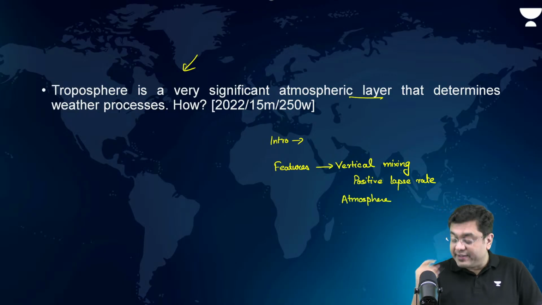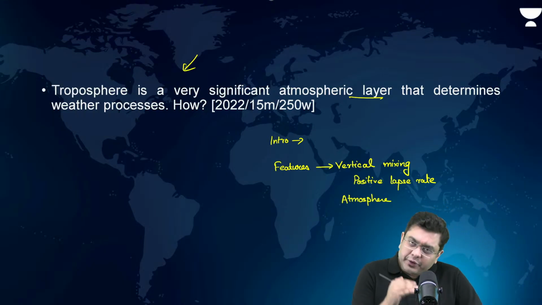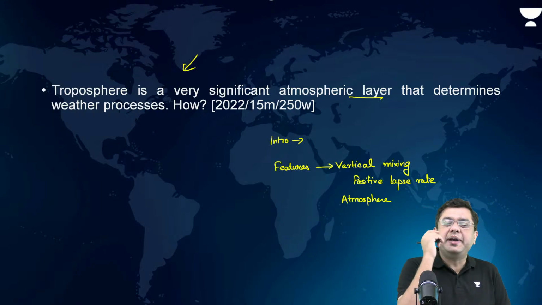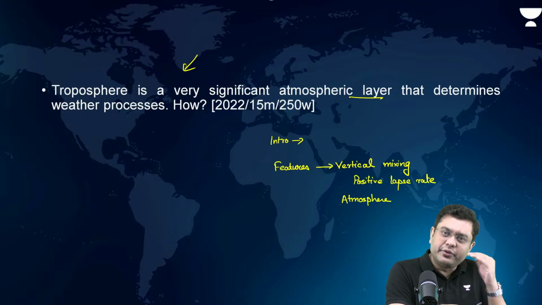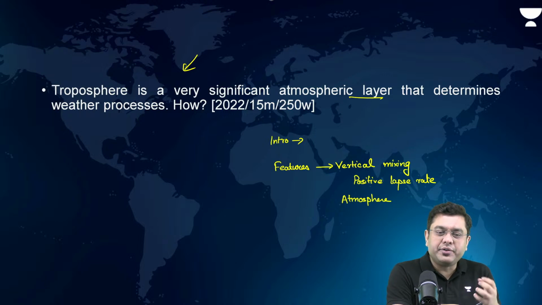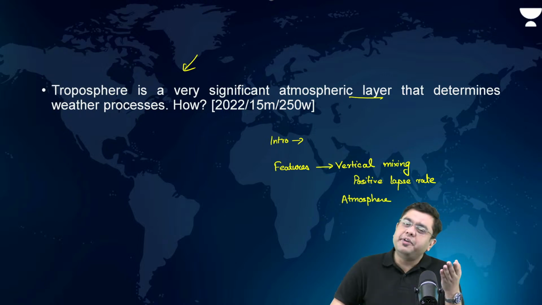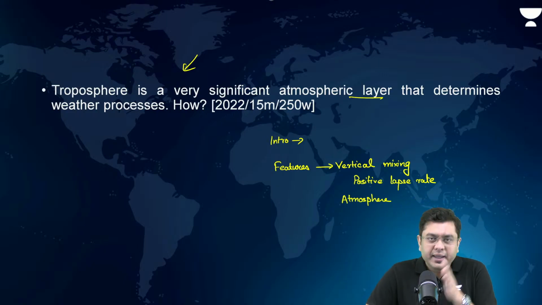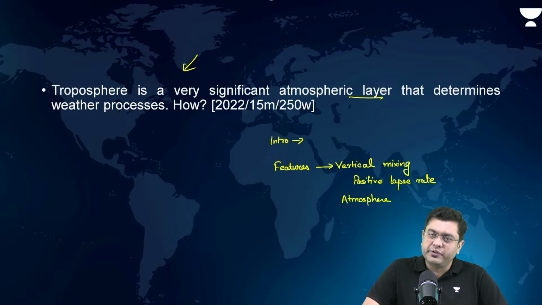Why is the atmospheric circulation restricted within the troposphere? Because beyond the troposphere, the temperature starts to increase in the stratosphere. There's a negative lapse rate. So that is why all the atmospheric circulation, cloud formation, etc., is restricted to the troposphere. So vertical mixing of air is what you have to concentrate on. Air and atmospheric movement is also something you have to mention.